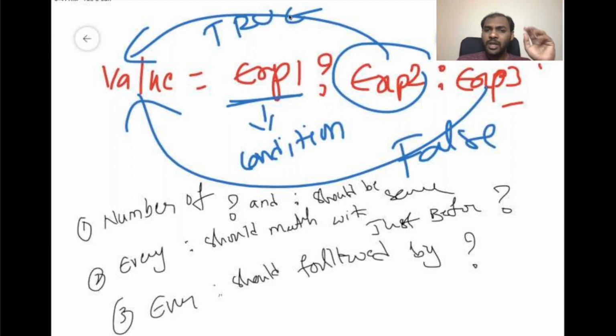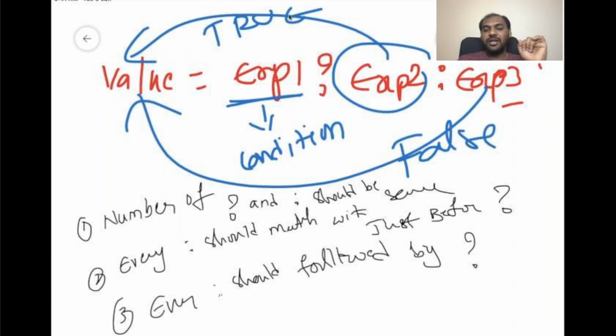Second one. Sometimes the number of question marks and colons can be the same, but it is not following the second rule: every colon should match with the just before question mark. That means when we have multiple question marks and colons, whenever a colon occurs, that colon is going to match the just before question mark. Before that colon, whichever question mark is there, that is the corresponding match.